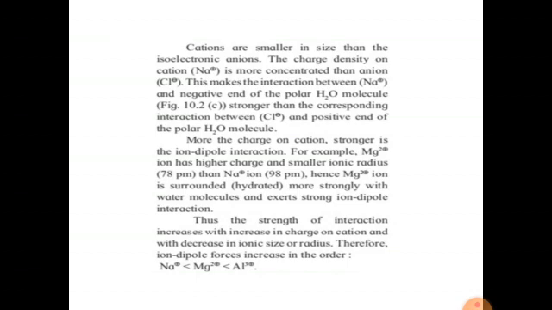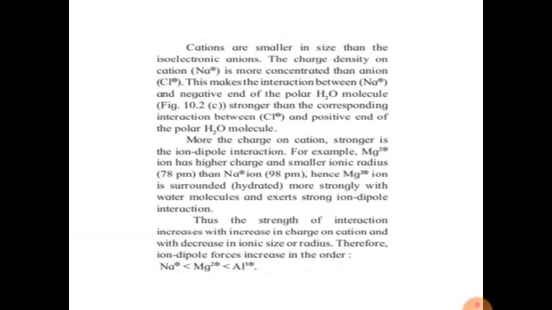The more the charge on the cation, the stronger is the ion-dipole interaction. For example, the Mg2+ ion has higher charge and smaller ionic radius, 78 pm, than the Na+ ion, which has 98 pm. Hence, the Mg2+ ion is surrounded more strongly by water molecules and exerts strong ion-dipole interaction.